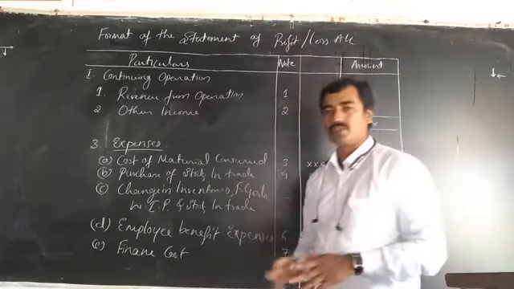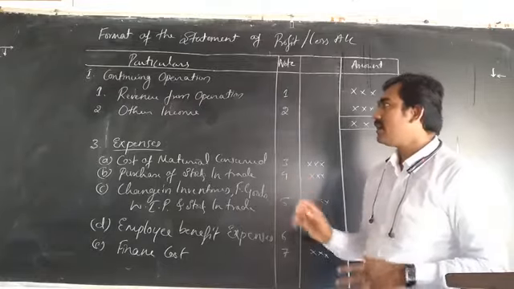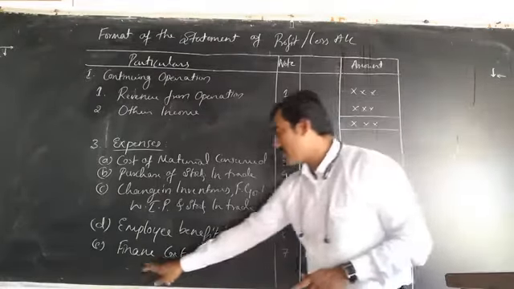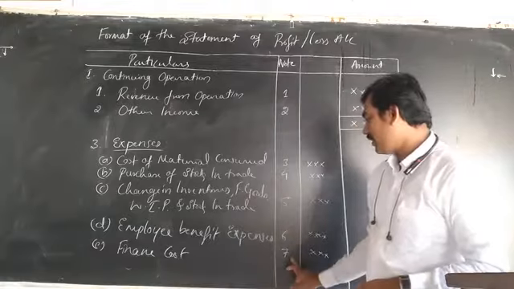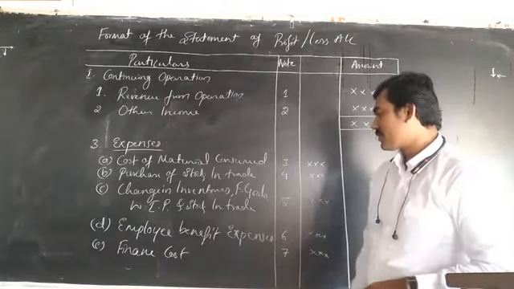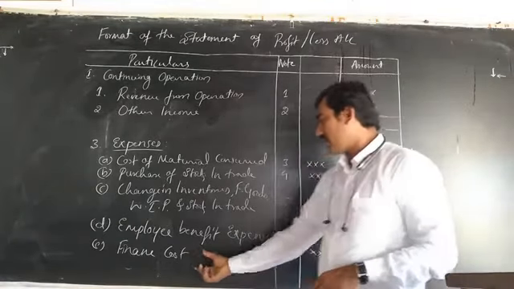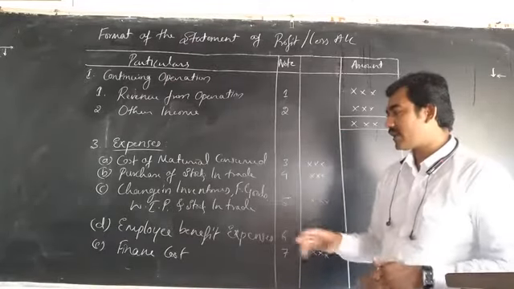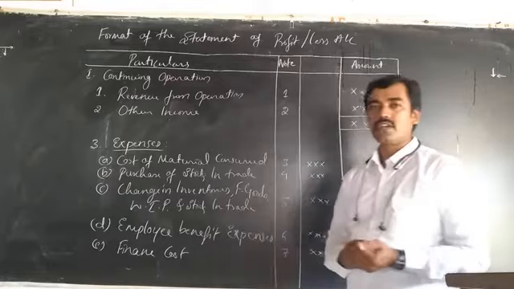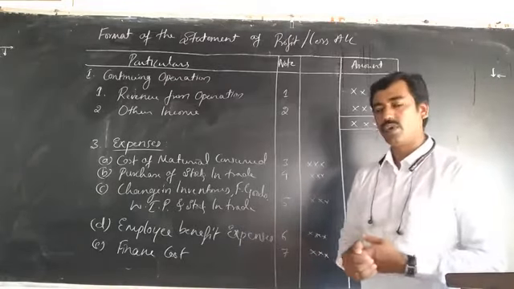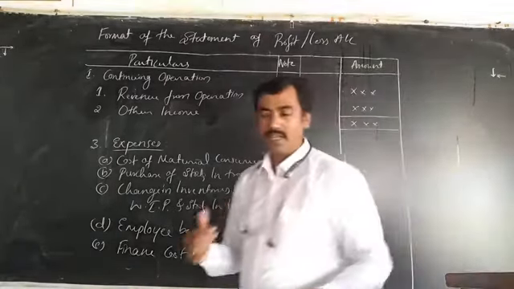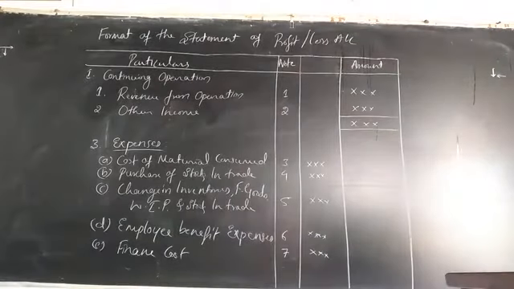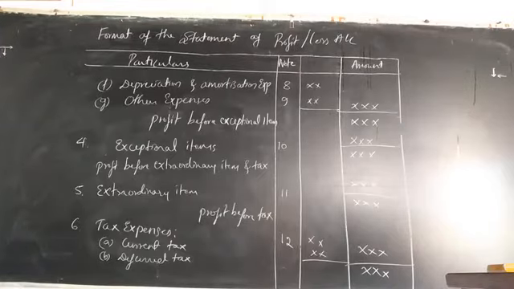And finance cost: any expenses arising in the organization will come under finance cost in working note number 7. When we take the gross amount of the finance cost, we prepare it in the working notes. The items that come under finance cost will be considered in the working notes. And the remaining item is next; it will be continued.